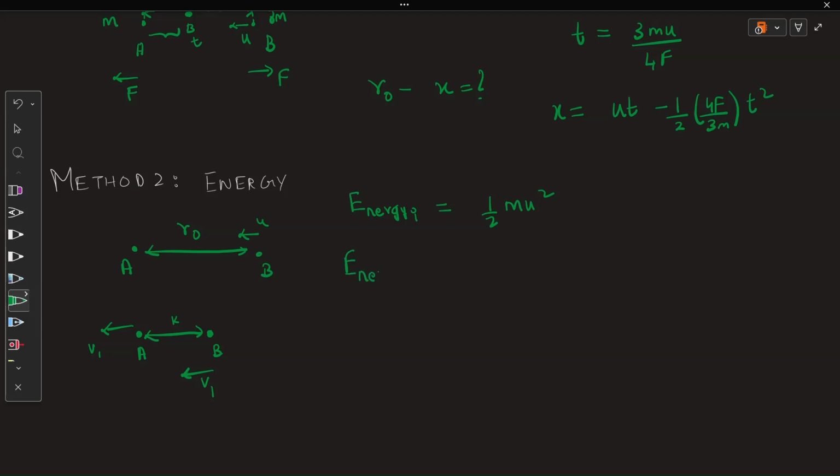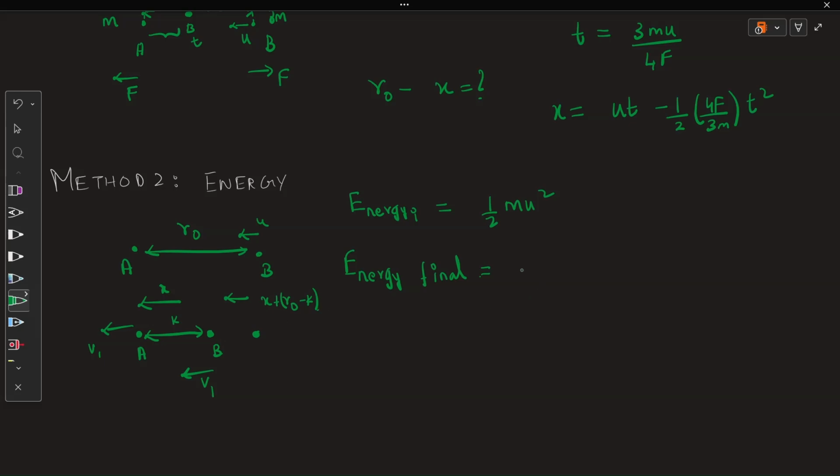So the final energy is nothing but, initially it's somewhere here. Now A went a distance x from the initial position, let's suppose, and B went a distance x plus r naught minus k, correct?